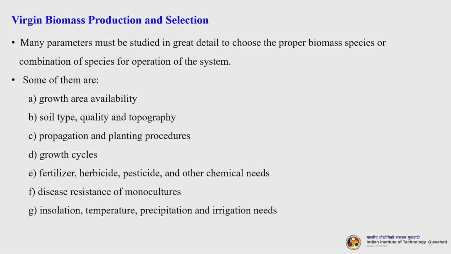Many parameters must be studied in great detail to choose the proper biomass species or combination of species for operation of the system.